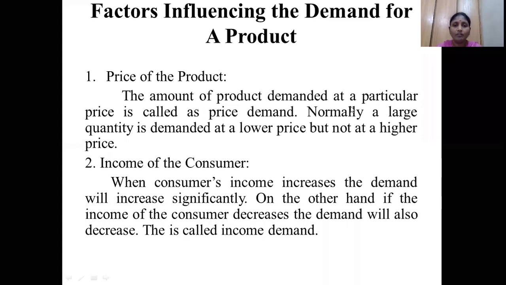Whatever amount of a product you demand, that is, the quantity demanded, is inversely proportional to the price of the product. Whenever the price of the product increases, the quantity demanded for that particular product decreases. They have a negative relationship. Income of the consumer: these are positively related. Whenever the consumer's income increases, the demand will also increase significantly. Vice versa, whenever the income decreases, the demand for the particular products also decreases. Last class we discussed these things.